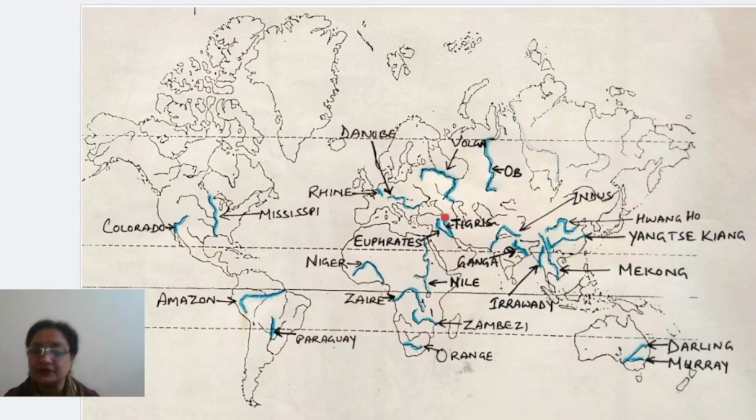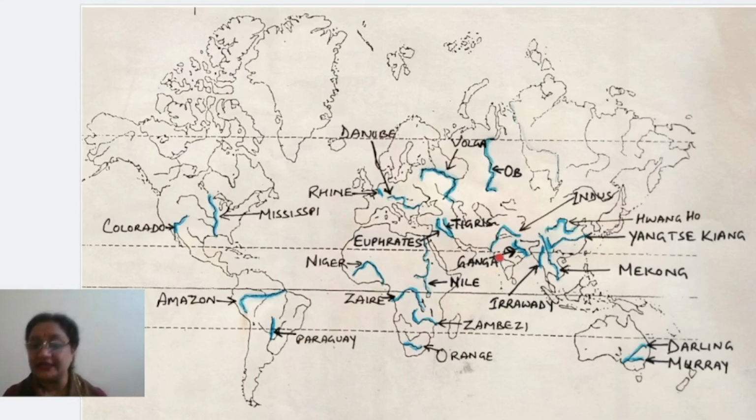Now come down to the next two rivers, right? This is actually the part of the world where you will find Tigris and Euphrates. Both the rivers are seen in this part, and they both fall at almost the same point, in the Persian Gulf, right? Clear now? And out of these two rivers, you can see a smaller one. The smaller one is Tigris and the longer one is actually Euphrates. Okay? Clear now? Then come to the next one.